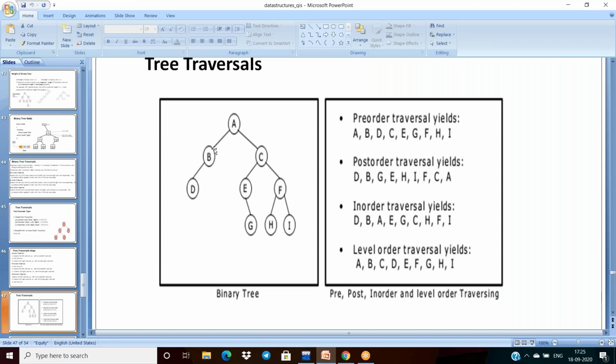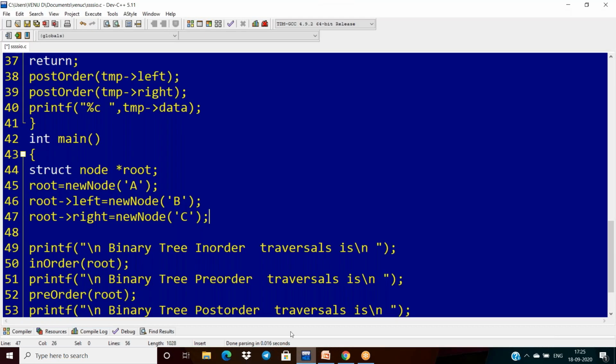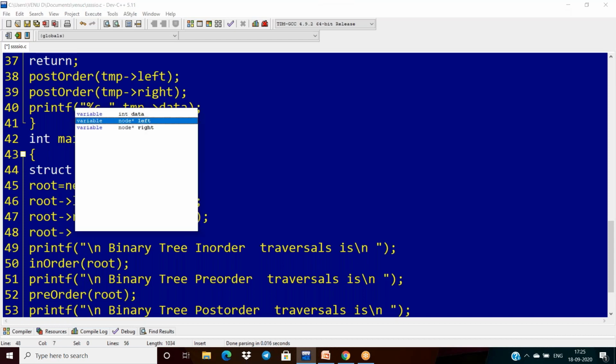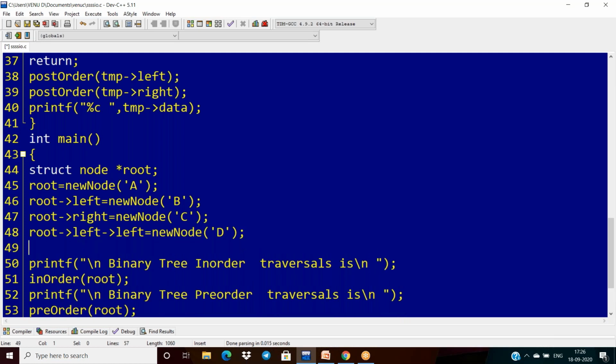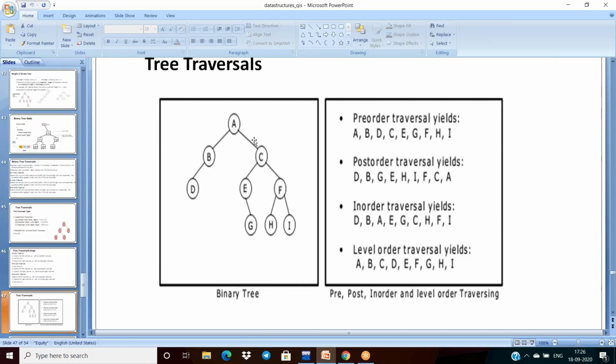It is the root dot left, again left, which is equal to new node of D. Okay, it is D, new node of D.